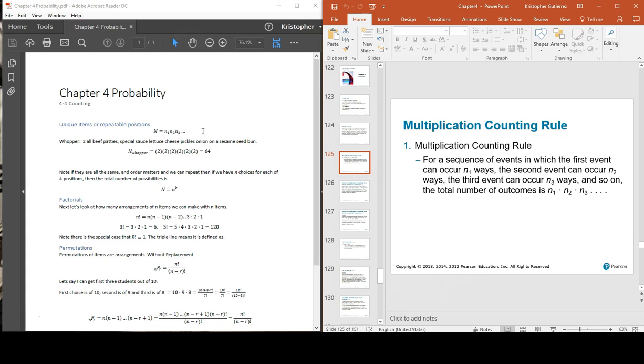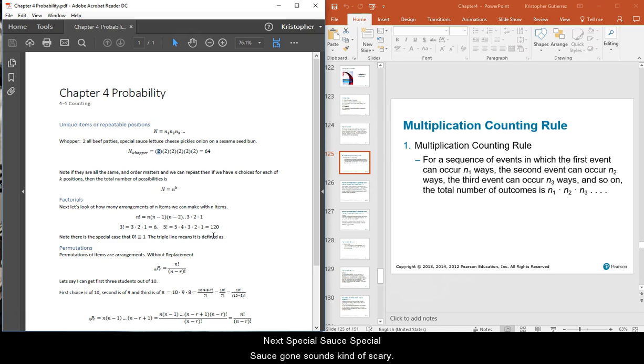So we have 2 all-beef patties. We could either have 2 patties, or we could say, well, we just want 1. That is where our first choice comes in. We could potentially have 0, and that would be 3 choices. But it's not much of a burger if you don't have a burger patty there.